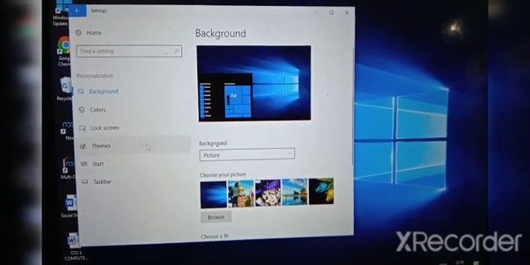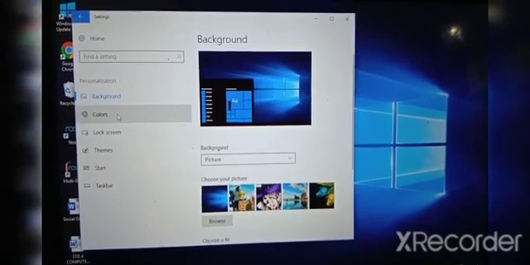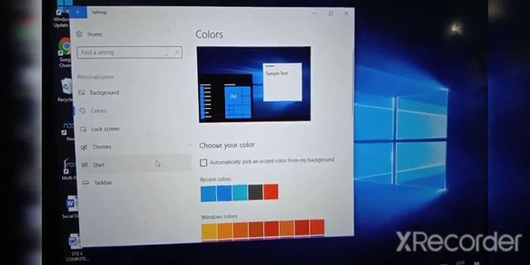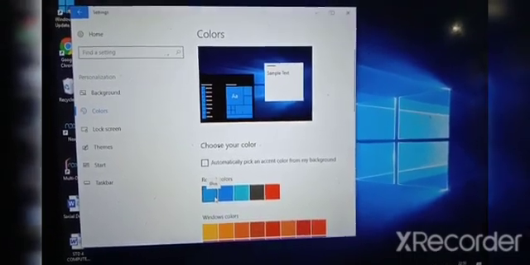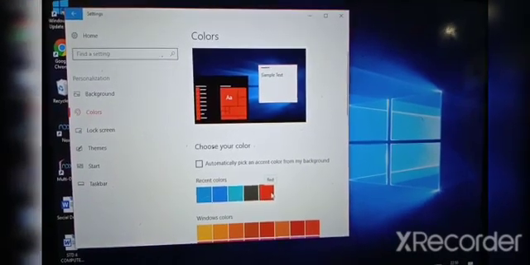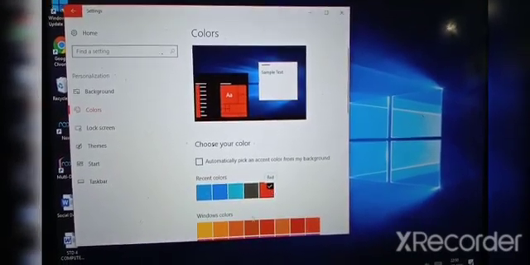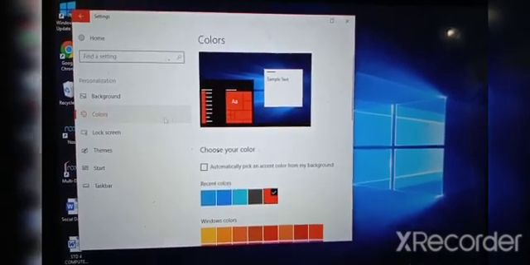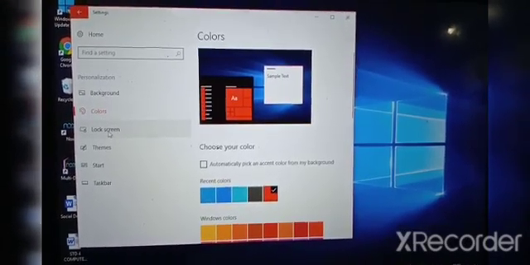Now children, we will see the colors. Click on colors, the color setting. Here you can select the color. The current color is blue. You can select the color which you want. See, now I selected red. This way you can select the settings. Fine, that was the color setting.